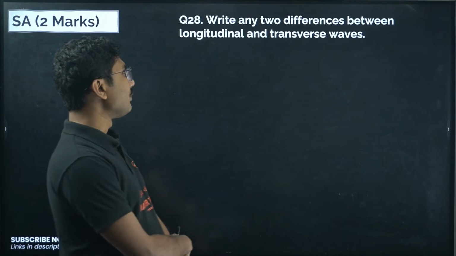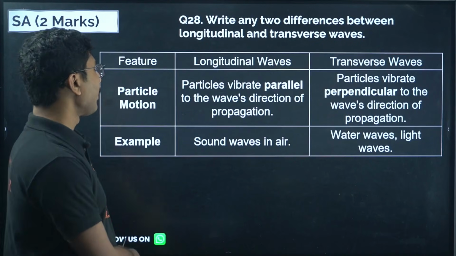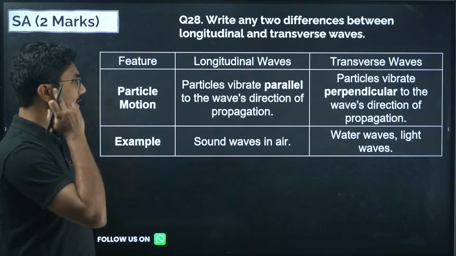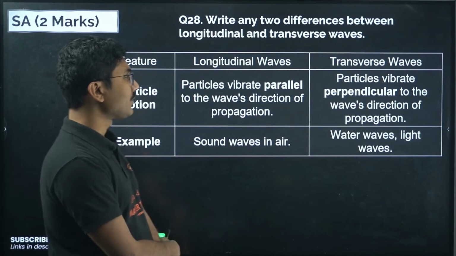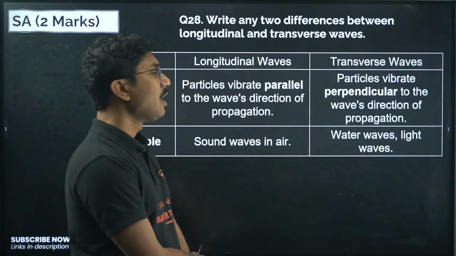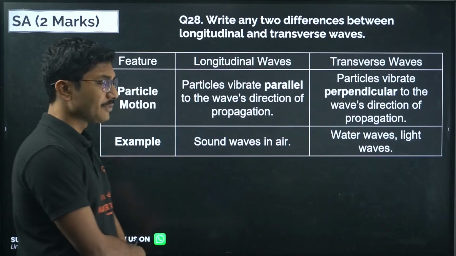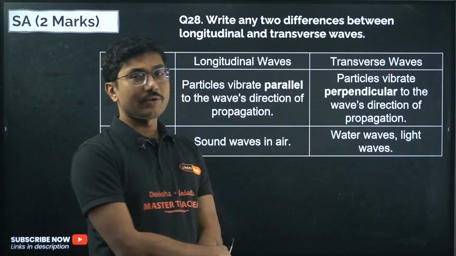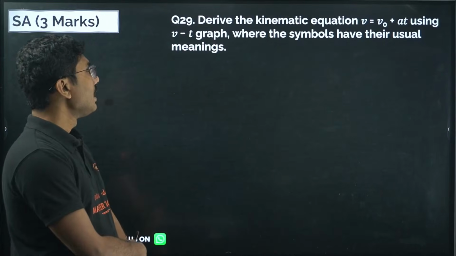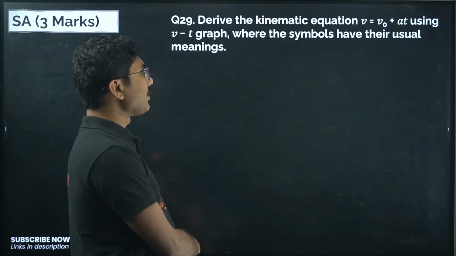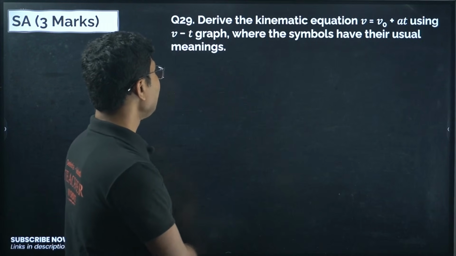Write any two differences between longitudinal and transverse wave. In longitudinal waves, particles vibrate parallel to the wave's direction of propagation. In transverse waves, particles vibrate perpendicular to the wave's direction of propagation. Example, sound waves in air are longitudinal, while water waves and light waves are examples of transverse waves. Easy question.